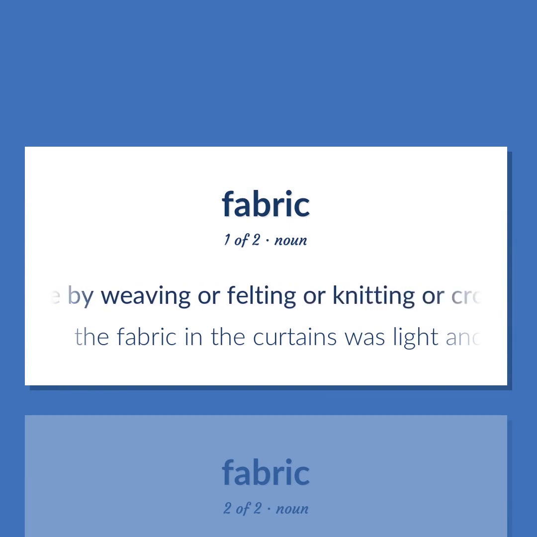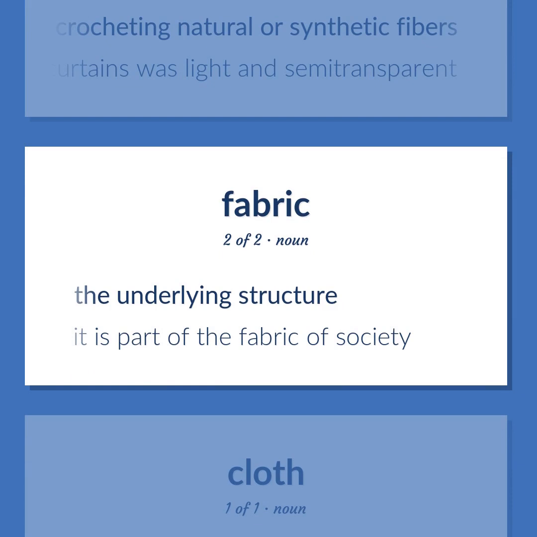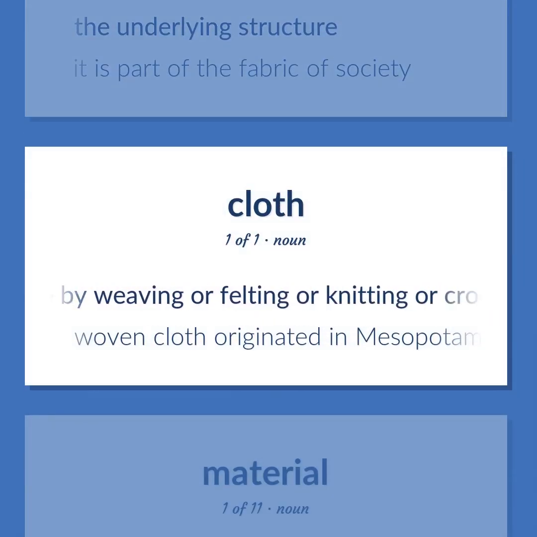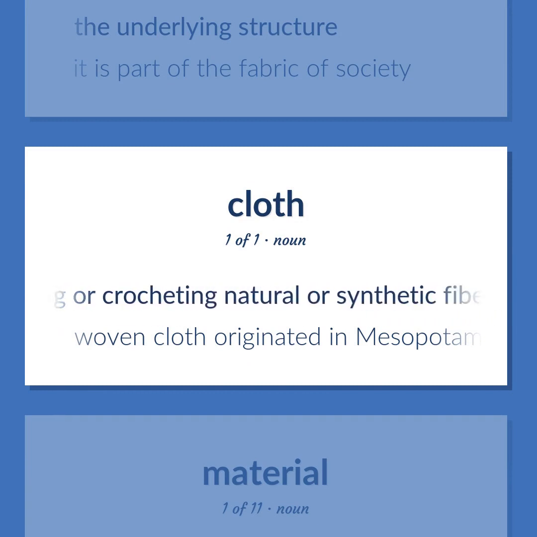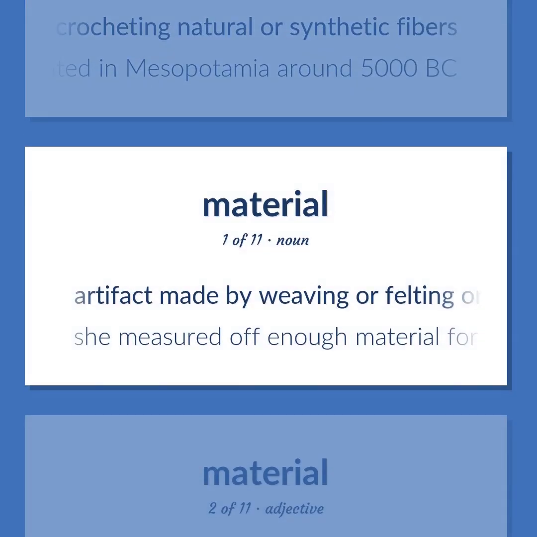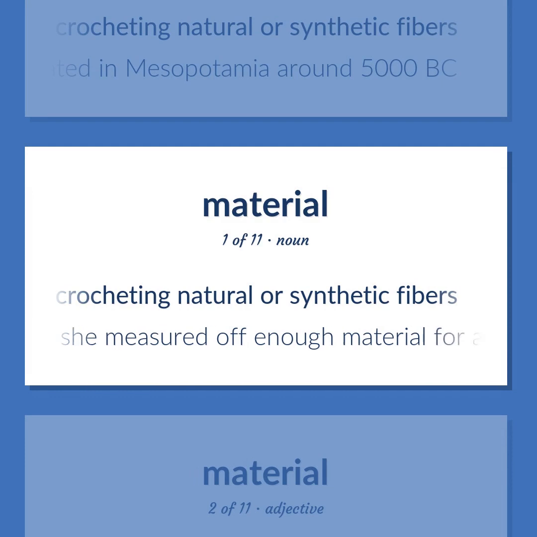Artifact made by weaving or felting or knitting or crocheting natural or synthetic fibers. The fabric in the curtains was light and semi-transparent. The underlying structure. It is part of the fabric of society. Woven cloth originated in Mesopotamia around 5000 BC. She measured off enough material for a dress.